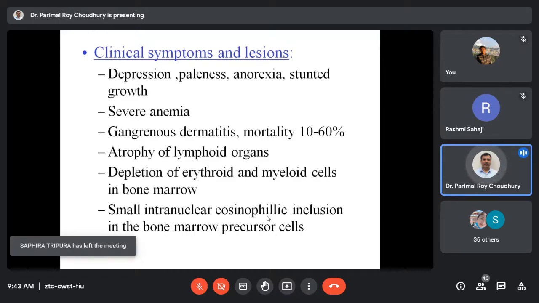So up to 60% mortality and atrophy of the lymphoid organs, etc. And the blood picture will immediately tell you. There will be stunted growth; poor growth after giving good feed is an indication in a poultry farm that the flock might have this infection.